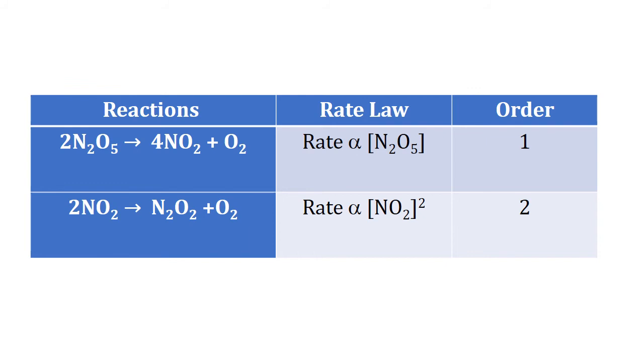So again we have to remember that the reactant which is sensitive during the chemical reaction, that is, any change in its concentration, will be taken into account while we frame the rate expression and thus find the order.